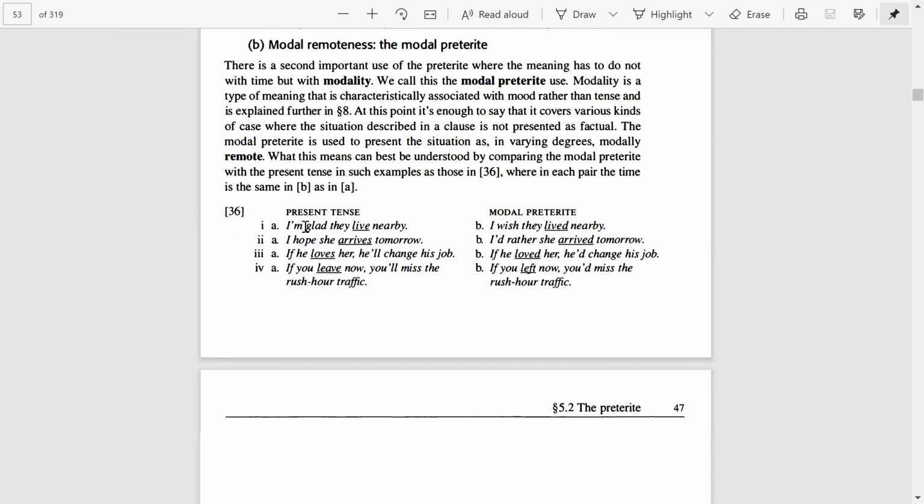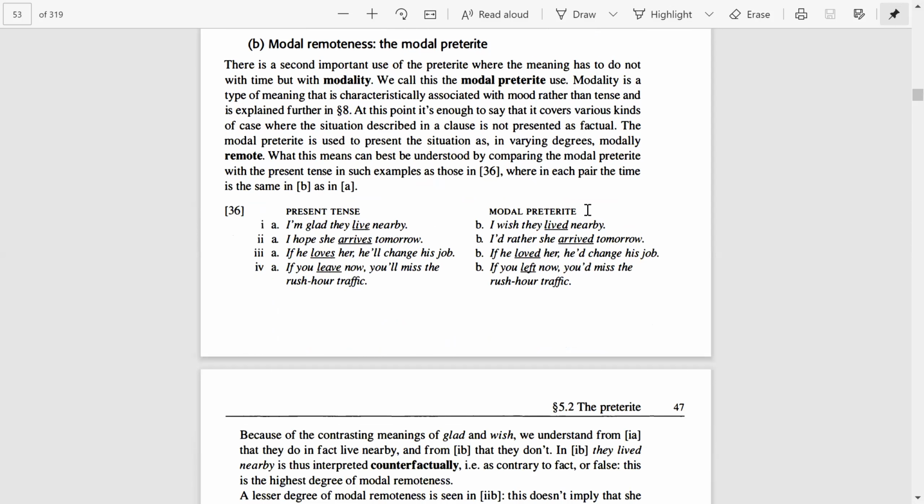Here, look at the examples. Present tense and the modal pattern. Present tense examples are given here, and the modal pattern, the modal past, is given on the right side.